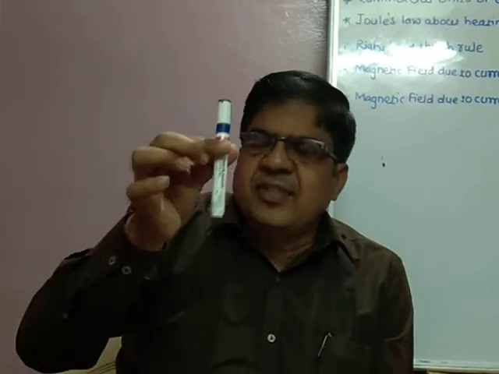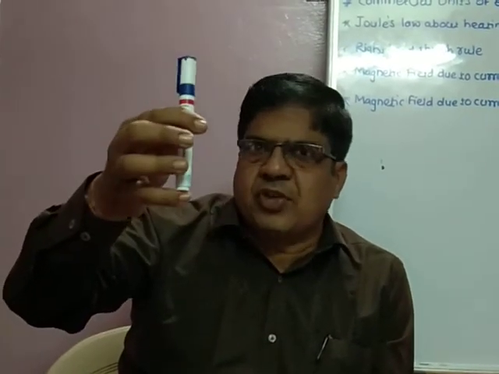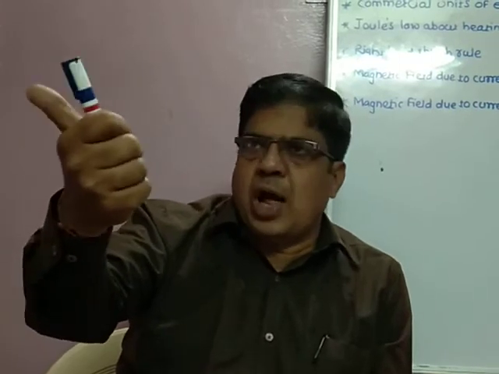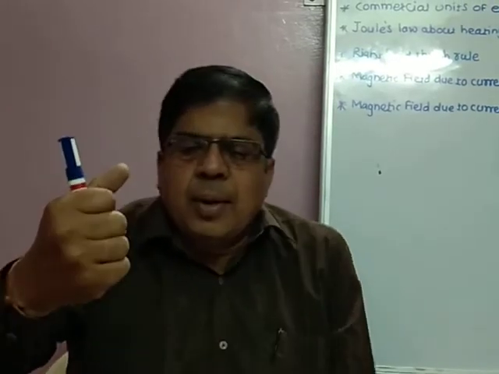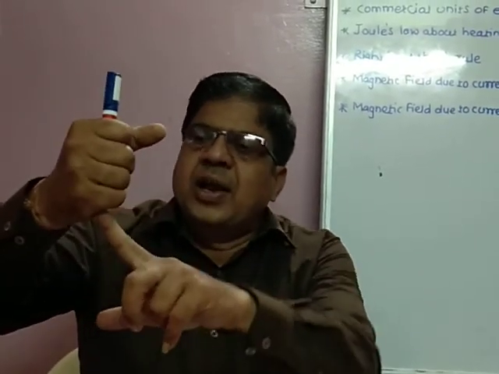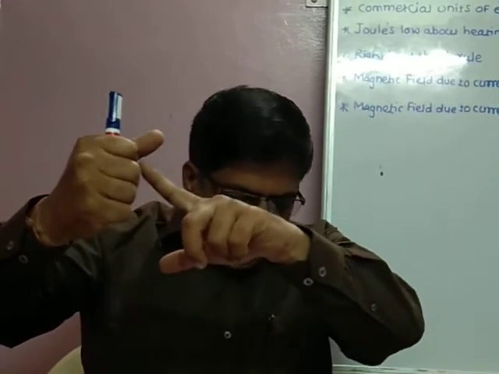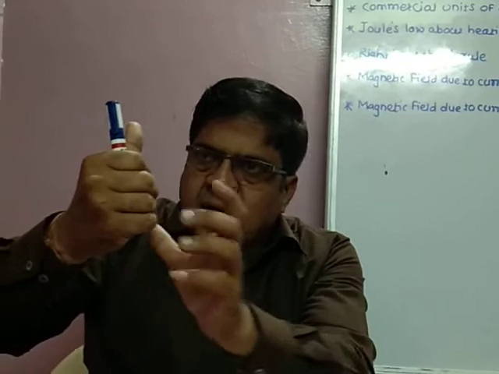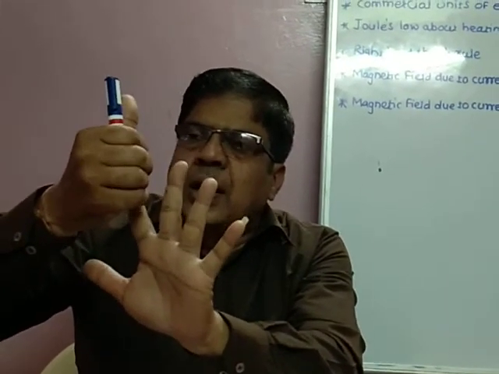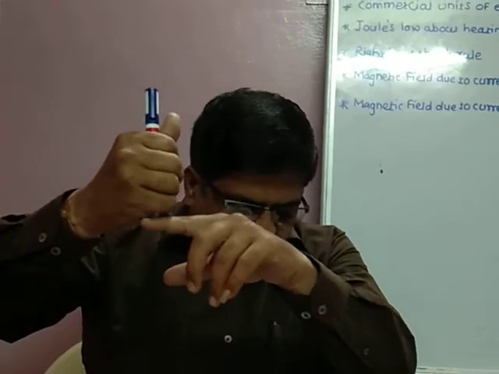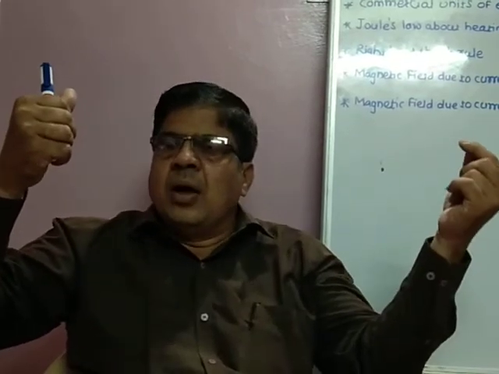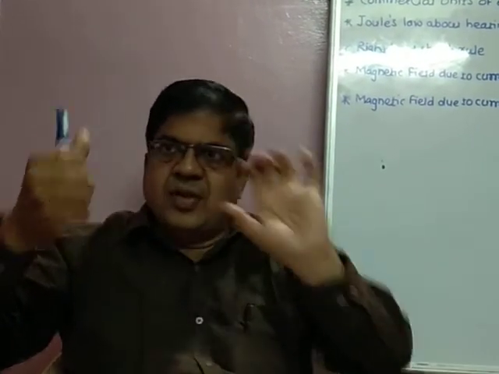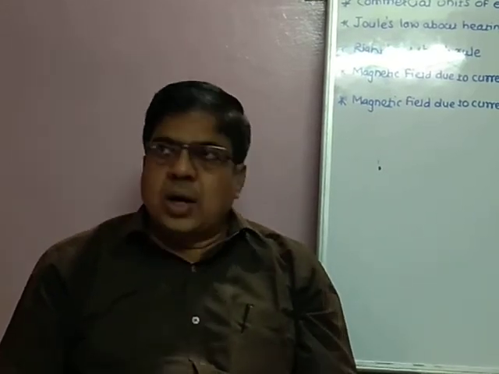Again I repeat this point. Suppose current is flowing through this conductor, and a magnetic field is produced around it. The magnetic field produced by the given current in the conductor decreases as the distance from the conductor increases. As distance increases, the magnetic field decreases. This is the magnetic field due to current carrying conductors.